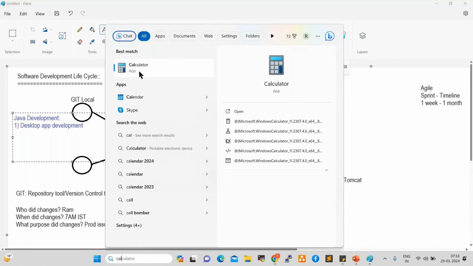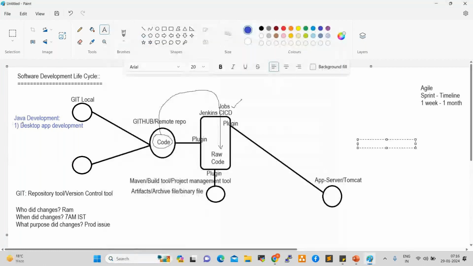This will work in our local system only. You cannot access my calculator, and I cannot access your calculator, right? So this will work in the local system, our laptop or desktop. Here developers develop the desktop application. When they develop a desktop application, Maven will generate a jar file, Java archive file. So if the application is a desktop application, it generates a jar.